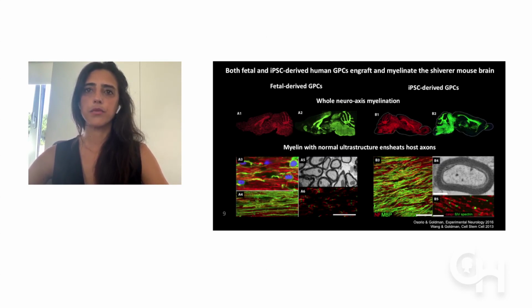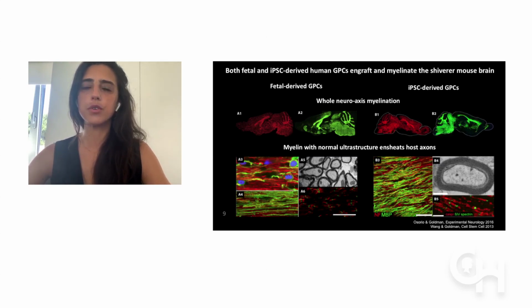Similarly, on the figures on the bottom left, you can see the red and green, representing in green the myelin basic protein, and in red the neurofilaments, which are the axons of the mouse. And the green, which is the myelin, is juxtaposed to the axons, showing that it is wrapping around the axons as would be expected, and it becomes significantly compact at later stages. Both images are similar within the fetal and iPS group, referring to A3, A4, and B3.